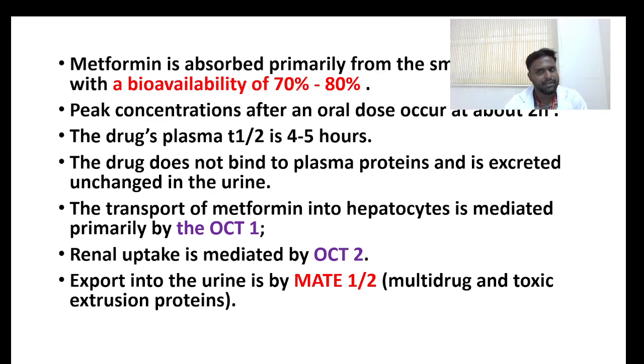Regarding the absorption, metformin is absorbed primarily from the small intestine with a bioavailability of around 70 to 80 percent. The peak concentration of an oral dose occurs at about 2 hours, and the drug's plasma half-life is around 4 to 5 hours. The drug does not bind to plasma proteins and is excreted unchanged in the urine. The transport of metformin into hepatocytes is mediated primarily by OCT1, and renal uptake is mediated by OCT2. Export into the urine is by MATE1 and 2, the multidrug and toxin extrusion proteins 1 and 2.